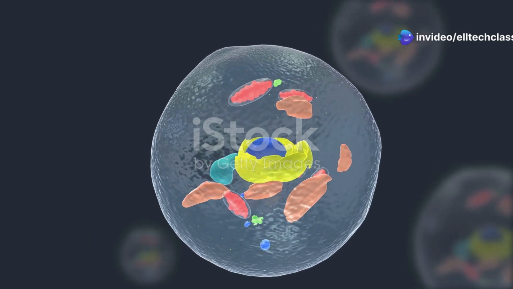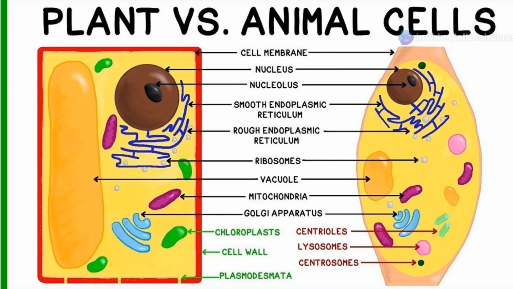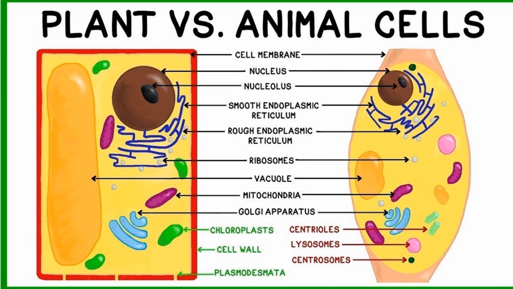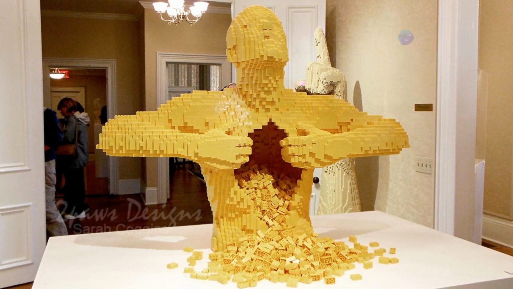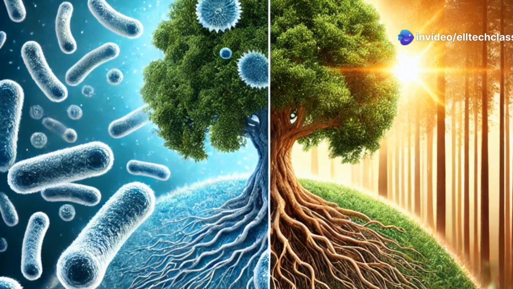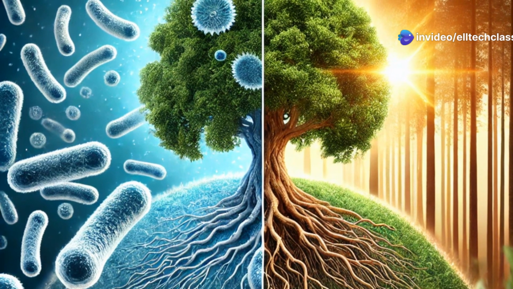Okay, so let's start with the basics. What is a cell? Well, a cell is the smallest unit of life that can carry out all life functions. Think of it like the Lego brick of living things. Whether it's a tiny bacterium or a towering tree, it all starts with cells.